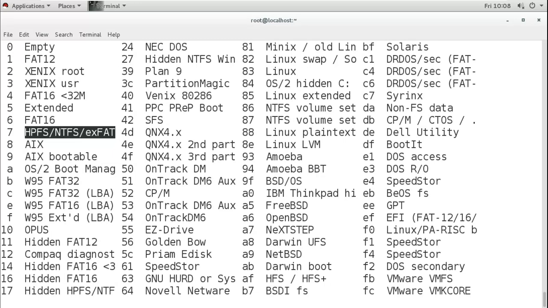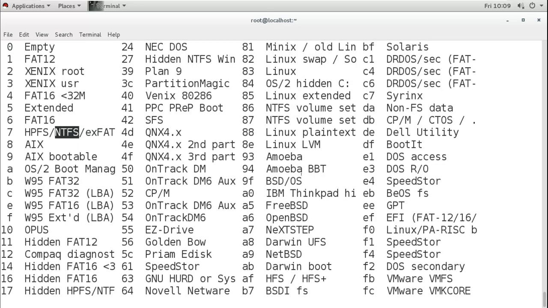That means fdisk will create a raw partition which does not contain any file system. For using the partition you need a file system, and for creating the file system you need an application, a software that supports NTFS. That means after creating the NTFS partition, you have to format it with the NTFS file system, and our Linux system, currently this RHEL7, does not support that. You can install the features afterwards. You can create any of these partitioning styles, but by default right now it does not have even NTFS.